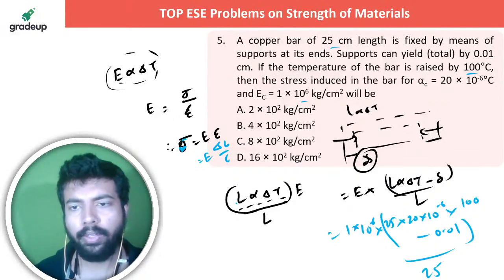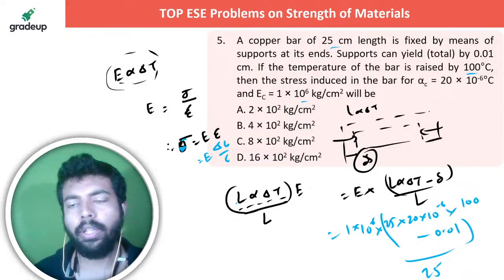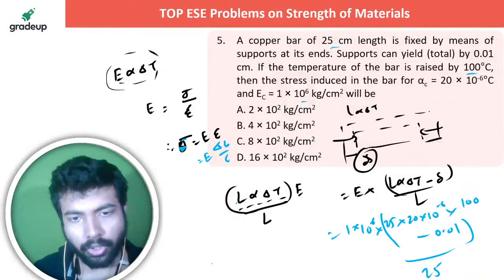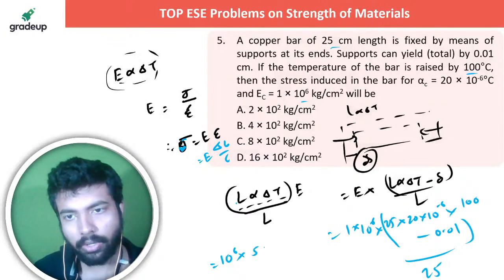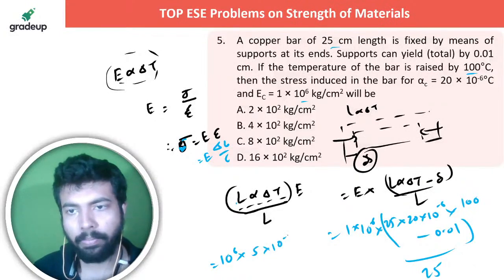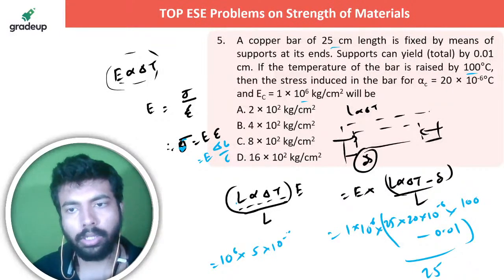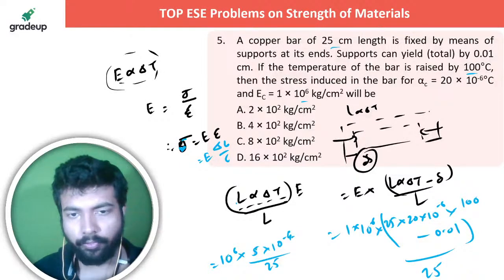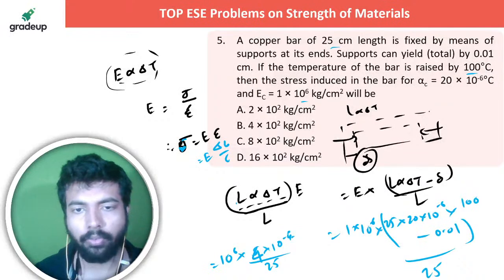Okay, so it's 5 into 10 to the power 4, 0.05. So it's going to be 10 to the power 6 into 5 into 10 to the power minus 4 divided by 25. 4 into 10 to the power minus 4 हो जाएगा वो.